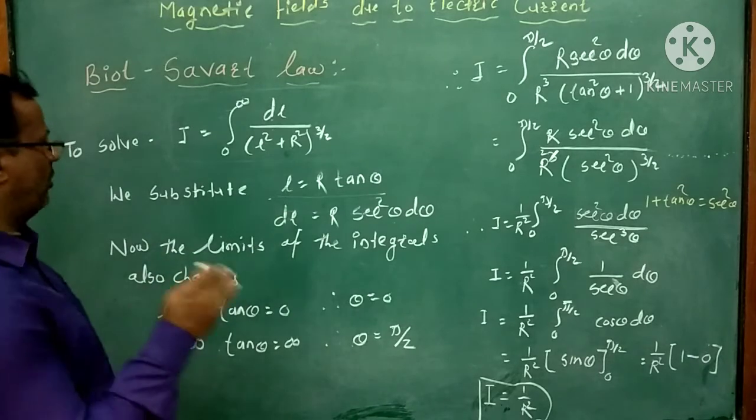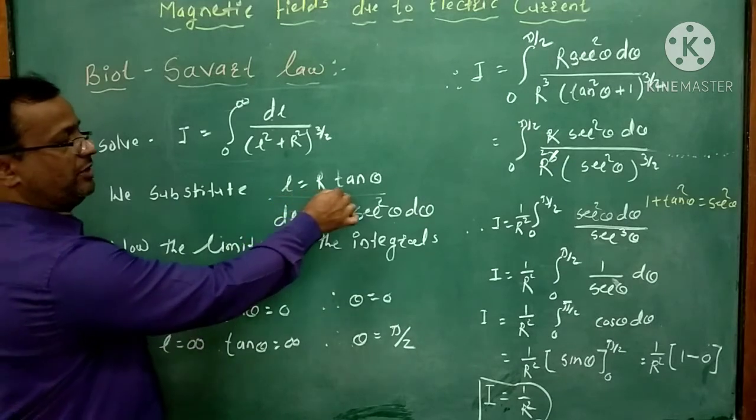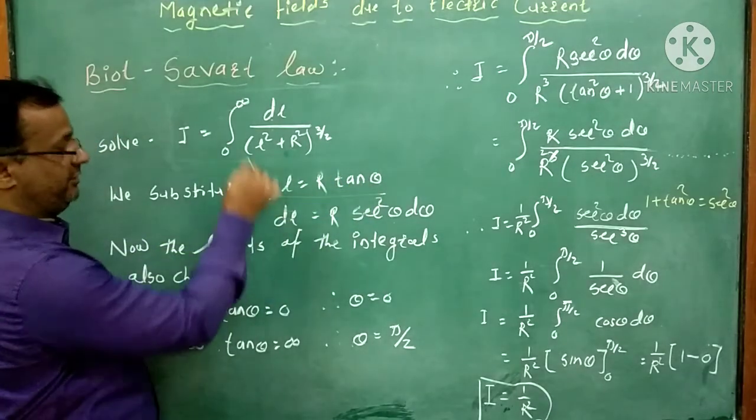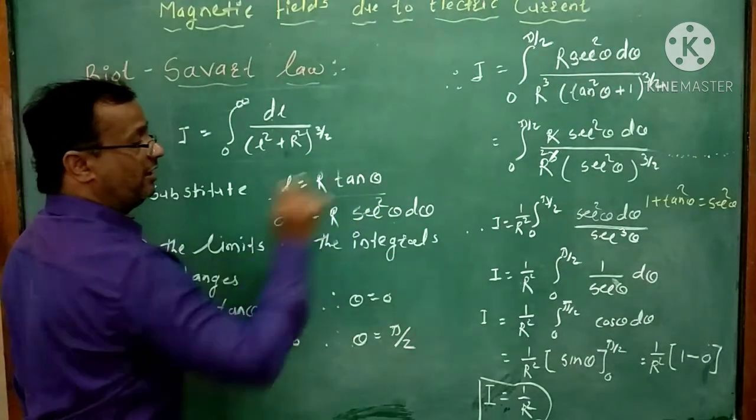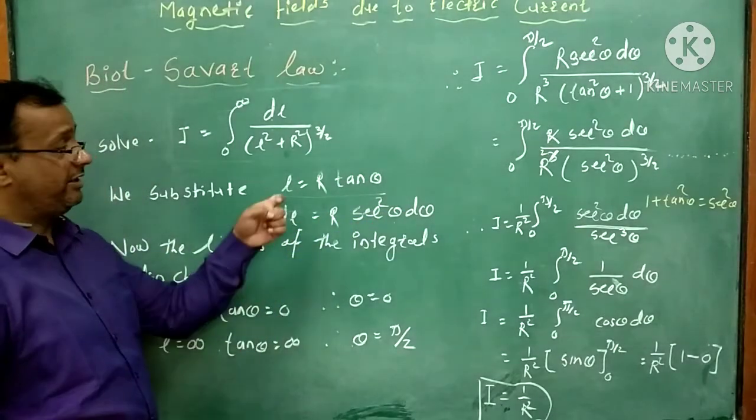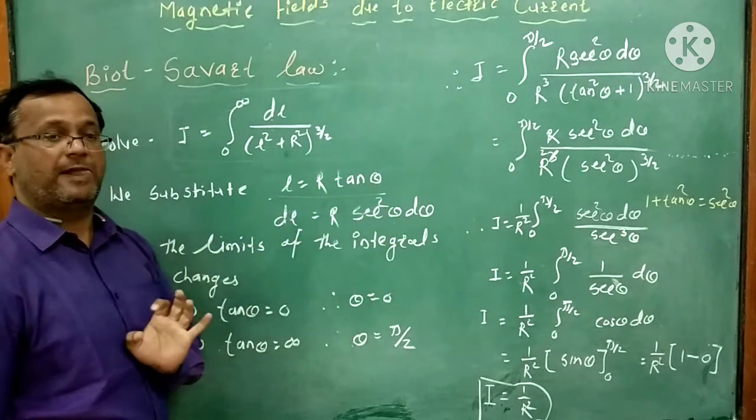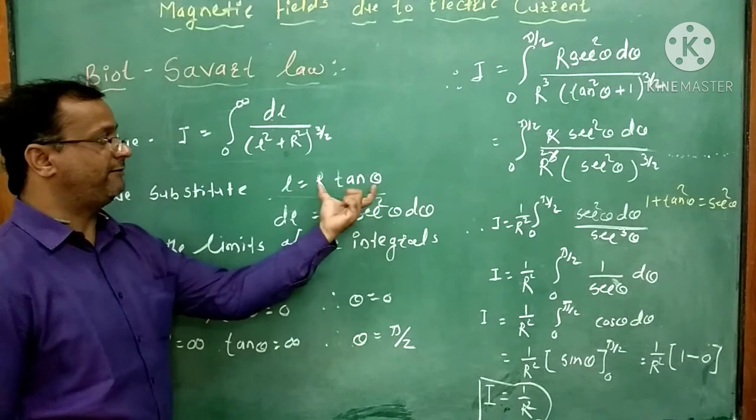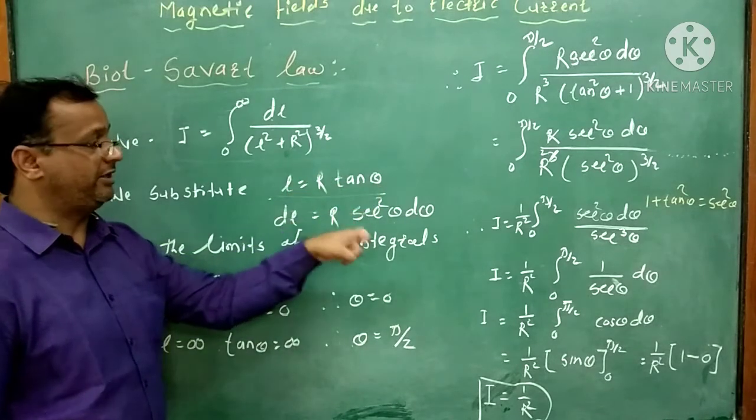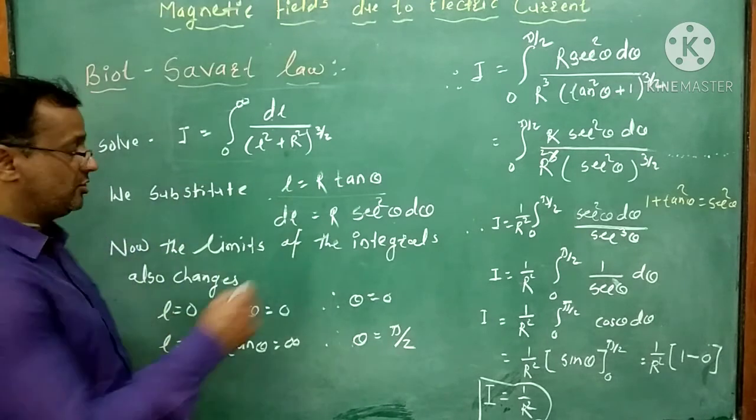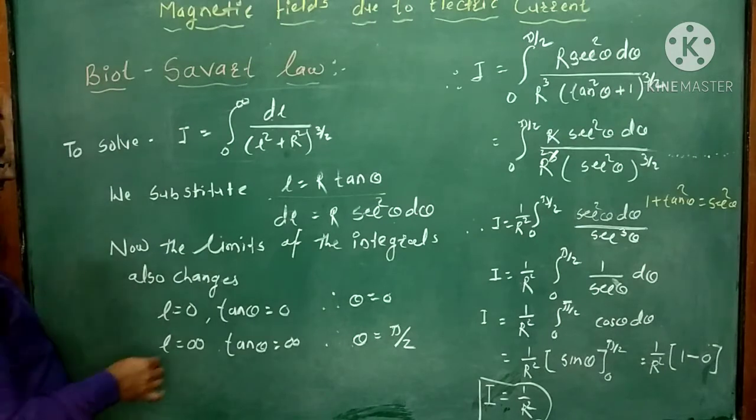For that, we want to substitute L equal to R tan theta, and therefore dl is equal to R sec square theta d theta. It means that here we differentiate this L with respect to theta. So the differentiation of R tan theta is nothing but R sec square theta d theta. So due to that, what happened? The limits also change, right?